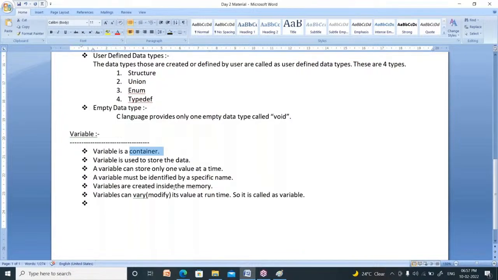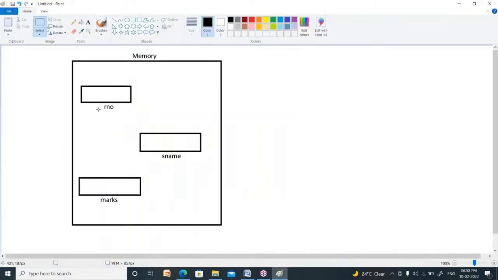Variables allow us to modify their value. Modify means variation, so it is called a variable. Now you know what a variable is. Now, how to create a variable? I created three variables in Paintbrush, right? Now you have to write code to create these three variables in C language.